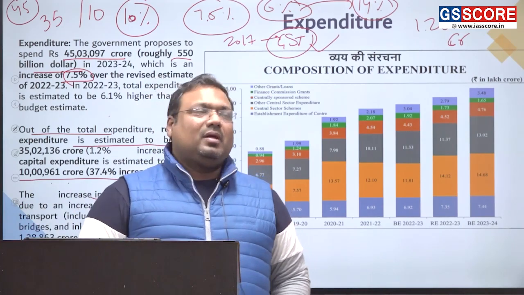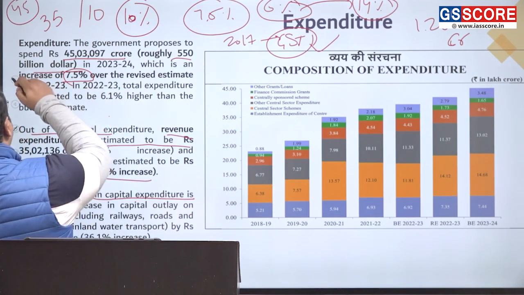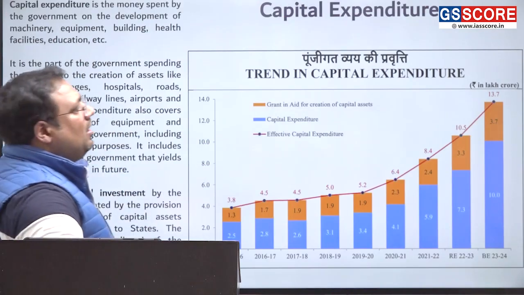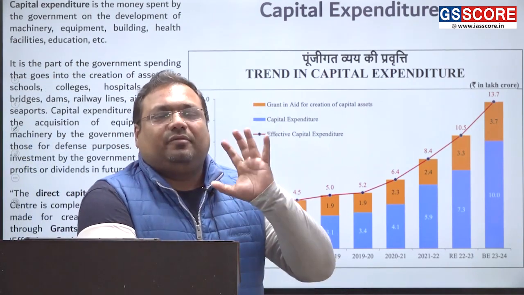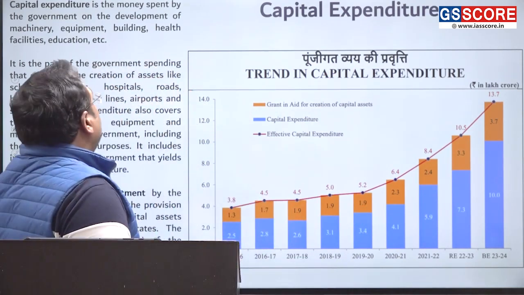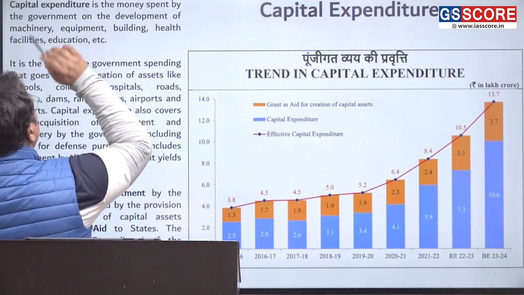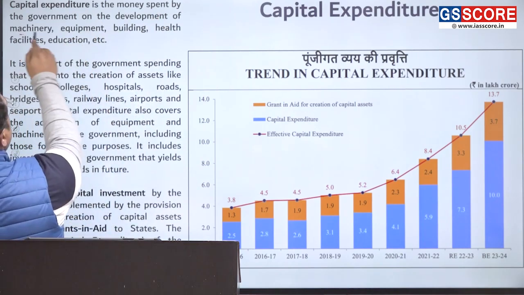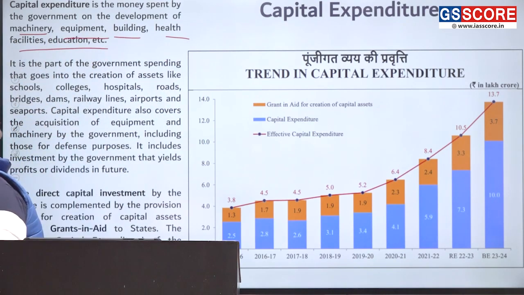This is what happens with capital expenditure. Okay. Now let us look at the next slide. Now let us come to the capital expenditure, which is the highlight of this budget. If there is one particular point to talk about this budget, it is the capital expenditure. So capital expenditure is the money spent by government on the development of machinery, equipment, building, health facilities, education, etc.